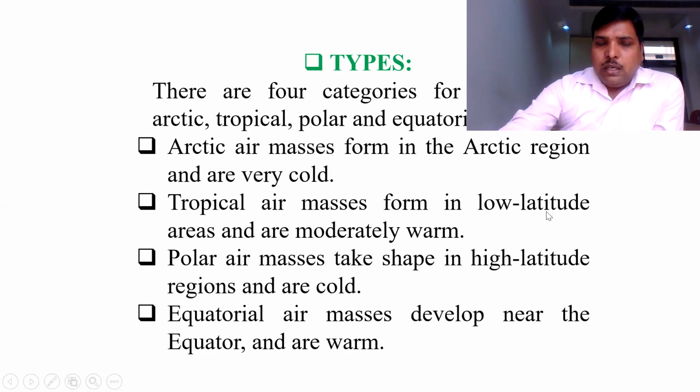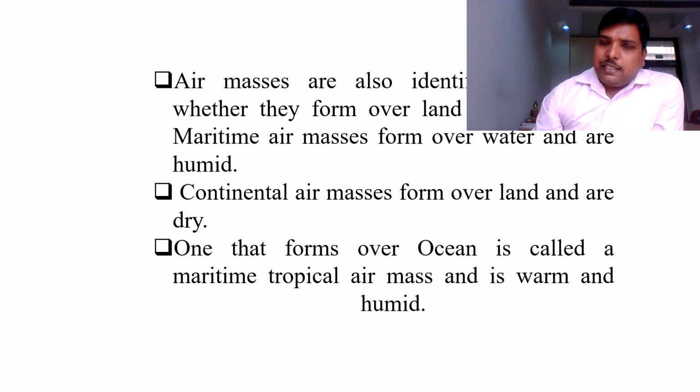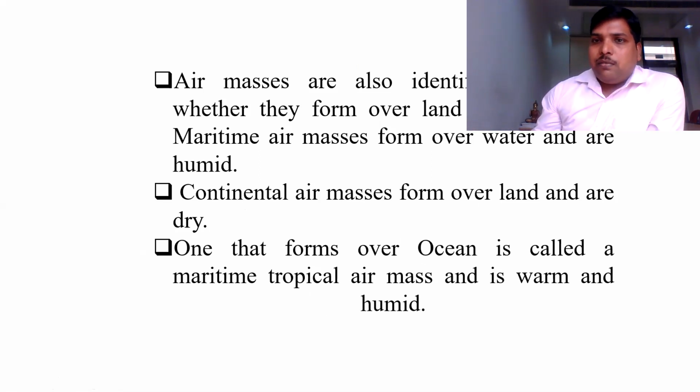So these are the four basic types of air masses. As I have told, air masses are identified based on their source. If they originate from the polar region, we call them polar air masses. If they are created in the equatorial region, we call them equatorial air masses.